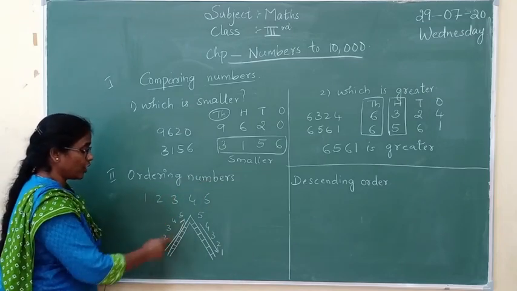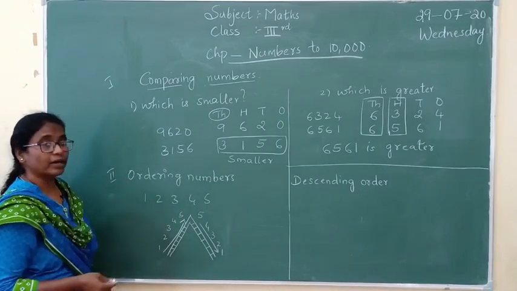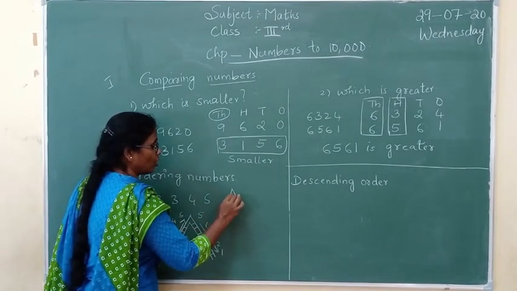So what is this? The way of going up is called, what is the name for that? It is called as ascending order. What is it?